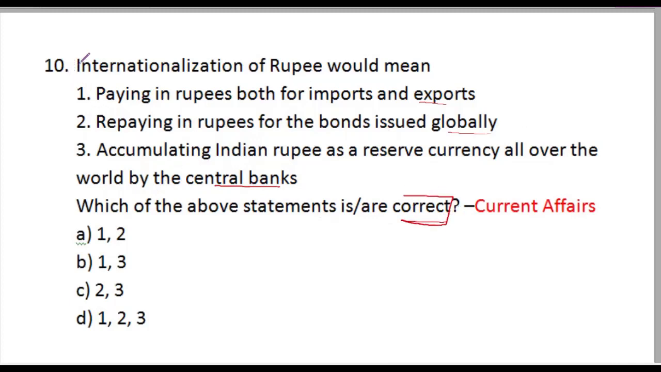Now, this internationalization of rupee talk has been in news much often recently, which means rupee can be used in a similar manner such as dollar or pound, where it can be used for both imports and exports, where rupee can be used to issue bonds globally, and further it can be used as a reserve currency as well. So all three are correct. So D is right answer.